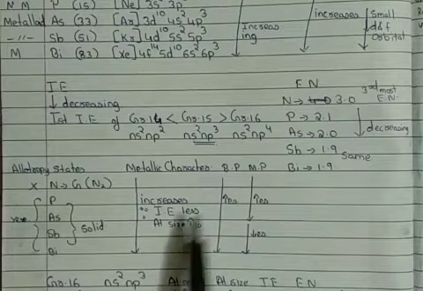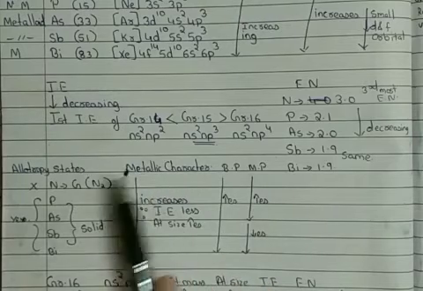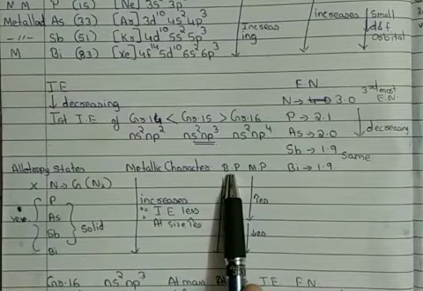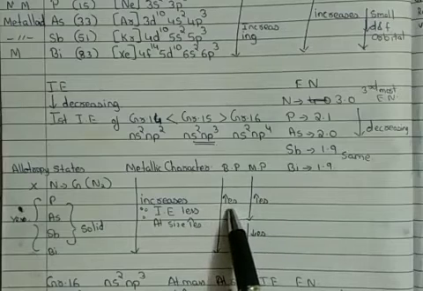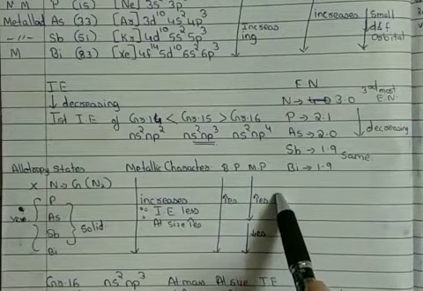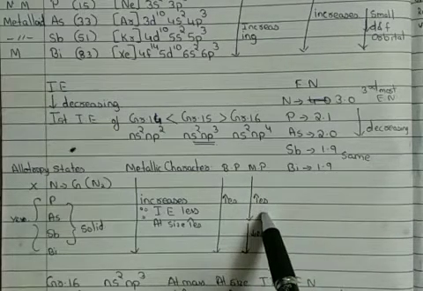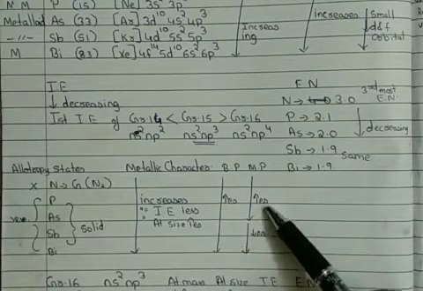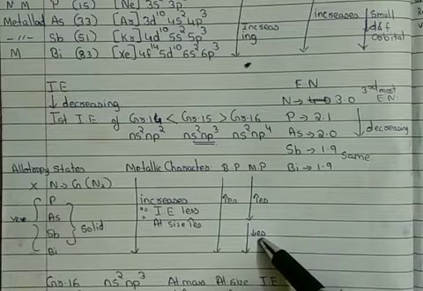Once we know this, the next point is their melting point and boiling point. The boiling point of these elements goes on increasing down the group, whereas in melting point there is some difference: from nitrogen to arsenic it increases, whereas from arsenic to bismuth it decreases.